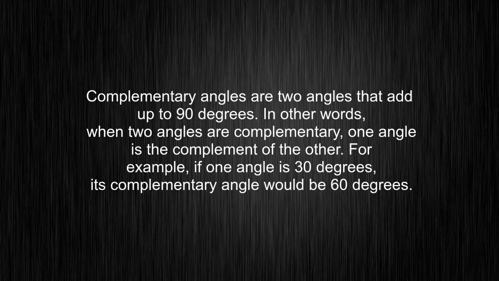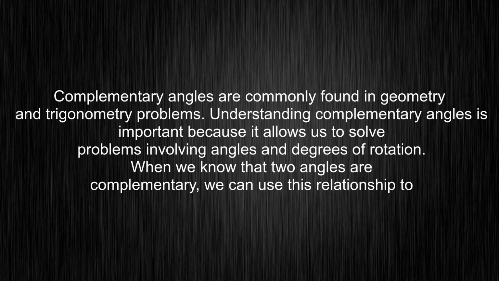Complementary angles are two angles that add up to 90 degrees. In other words, when two angles are complementary, one angle is the complement of the other. For example, if one angle is 30 degrees, its complementary angle would be 60 degrees. Complementary angles are commonly found in geometry and trigonometry problems.